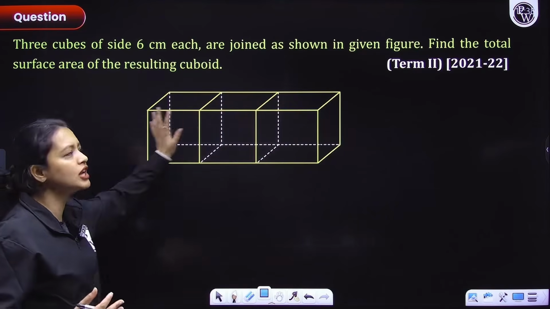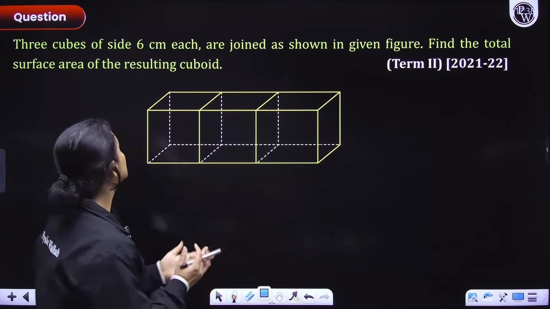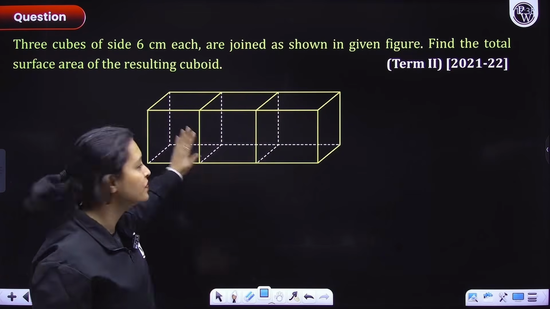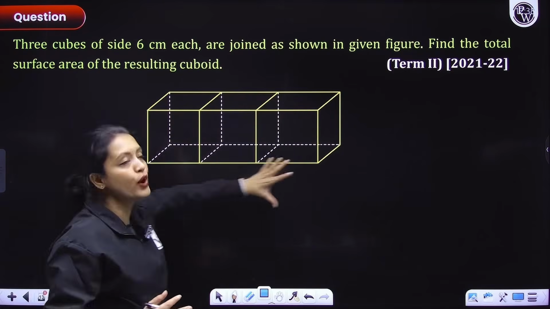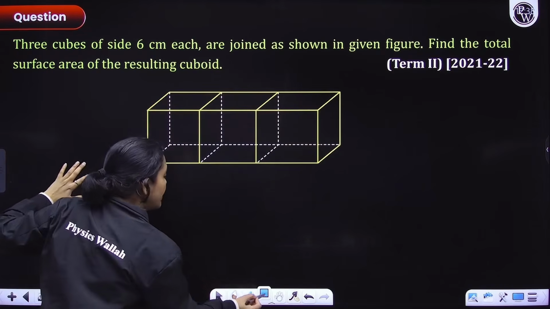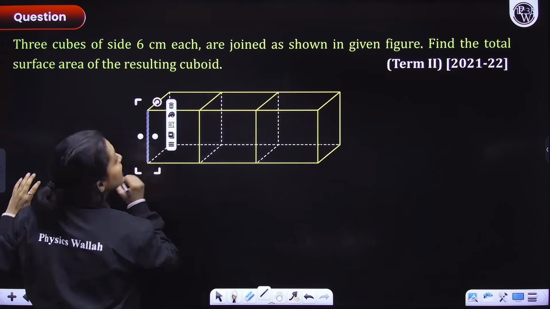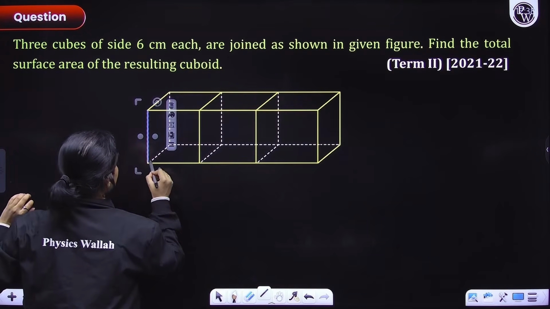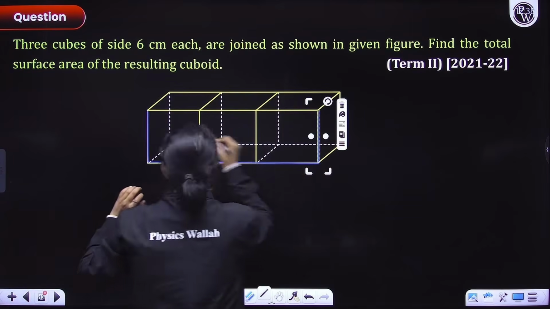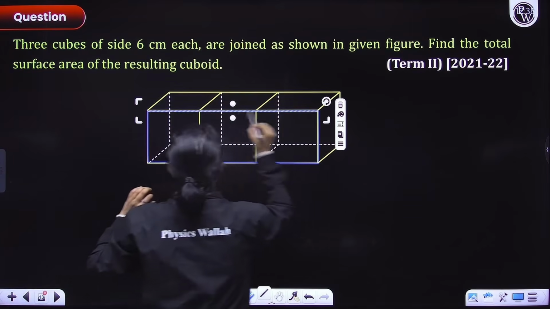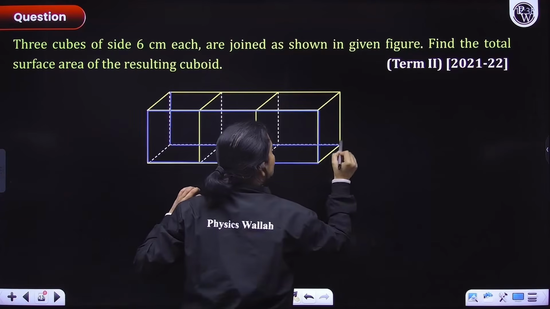Another very commonly asked question, guys, and a very easy one at that. So what do we have? We have 3 cubes here. Can you see 3 cubes individually? All the 3 cubes are joined as shown in the figure. For this new cuboid, we have to find the total surface area. So let me just highlight our new cuboid, everyone. This is our new cuboid.